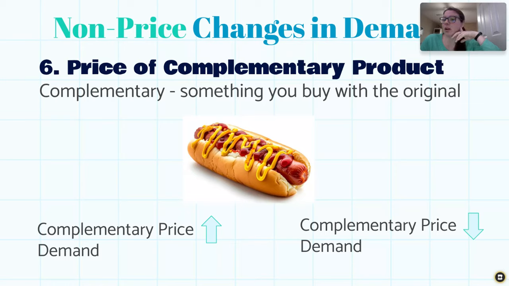When people buy cereal, they also buy milk. When people buy, I'm thinking summer foods here, hamburgers, they buy hamburger buns. When people buy taco meats, they're going to buy taco shells. You can think of lots of other examples and even non-food examples. So if we know that when somebody is buying one, they're almost always buying the other.